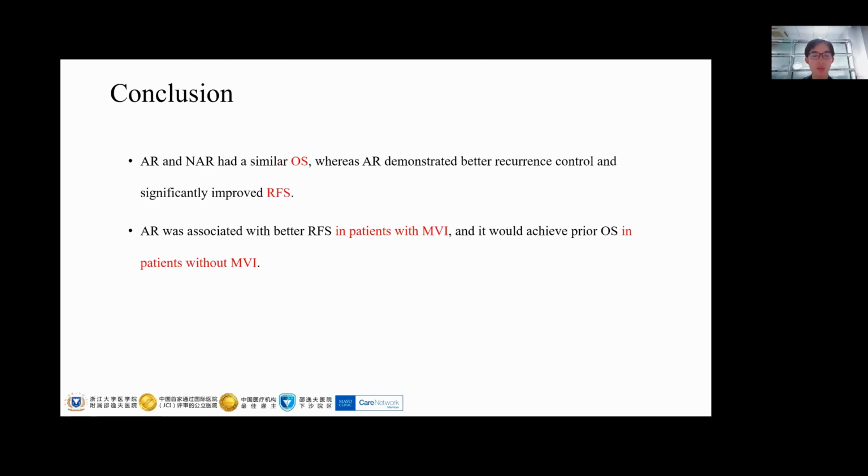In conclusion, this meta-analysis revealed that AR was associated with better recurrence control, even though the blood loss and hospital stay were unfavorable. Interestingly, our study revealed that AR can lead to a better prognosis both in patients with and without MVI. The advance of surgical techniques has made AR preferable for HCC patients, and this may finally end the ongoing debate between AR and NAR.